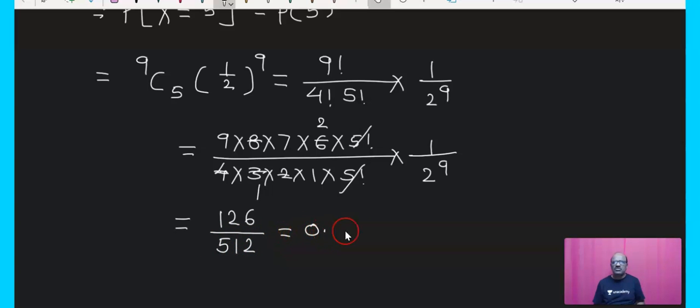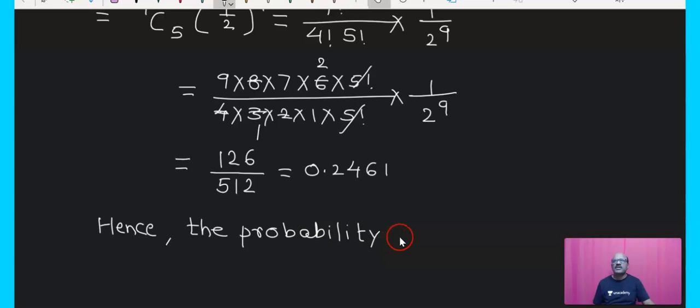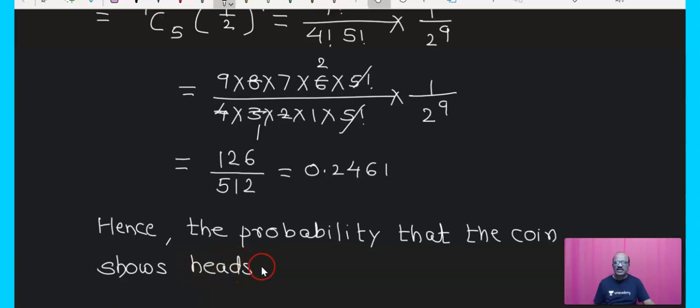And that is equals to 0.2461. Hence the probability that the coin shows heads 5 times is 0.2461. Okay.